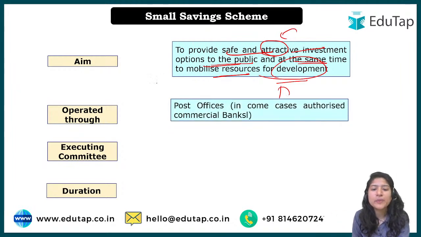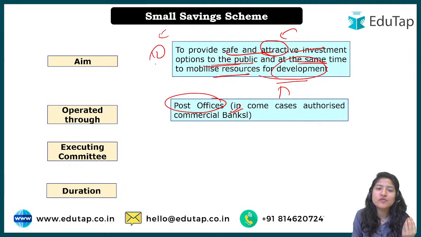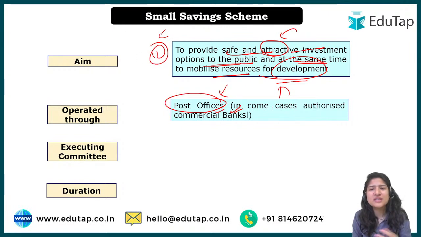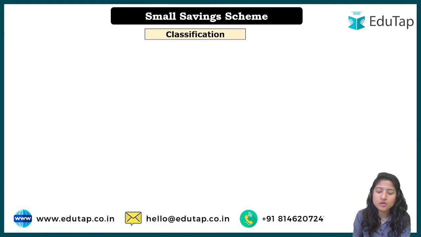Okay, so it is operated through the post offices, and we have said that under this we have 12 instruments. The majority of them are under post offices, but some of the instruments can be applied for through commercial banks as well. So that is why it can be both. Okay, and these two are not part of this. Let's just skip that. This has not been edited.